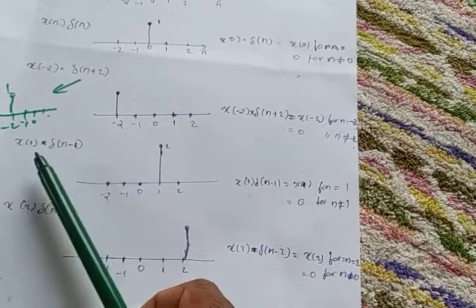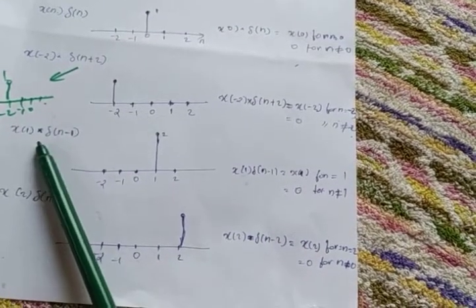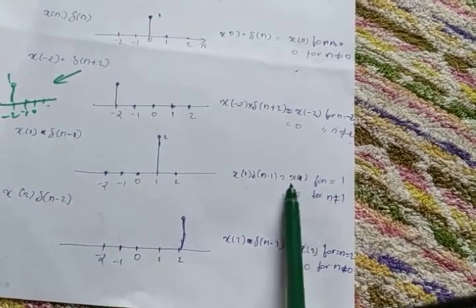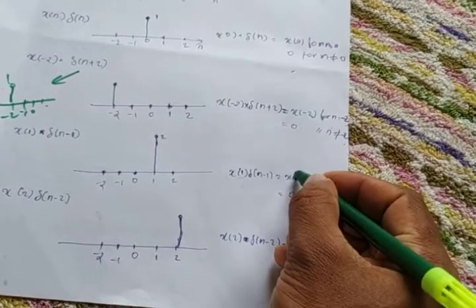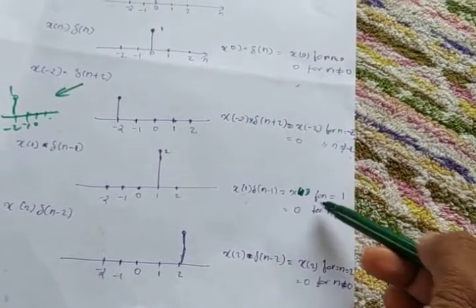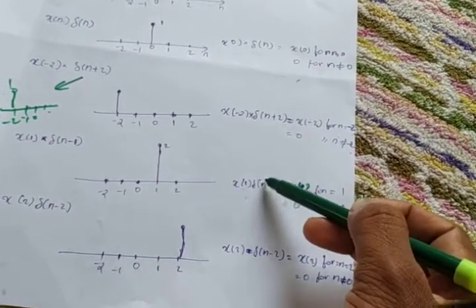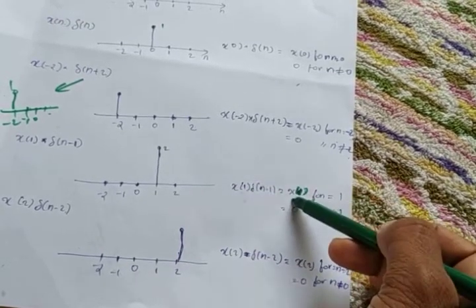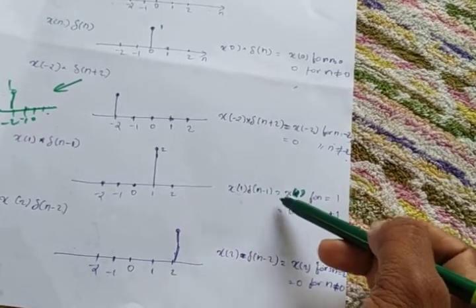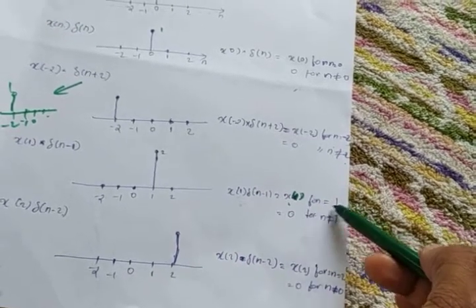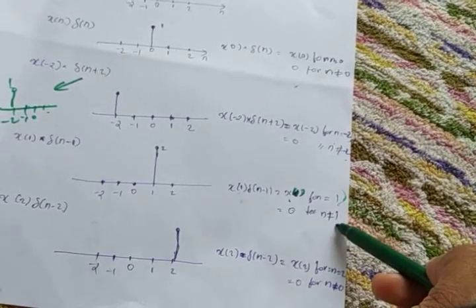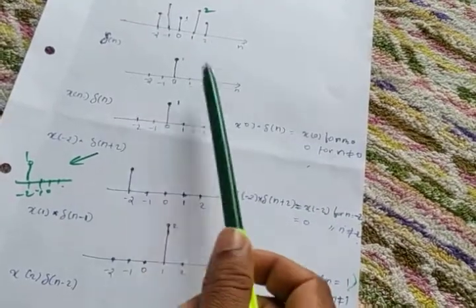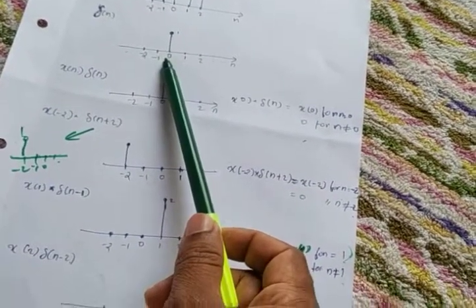So similarly, how can we write this equation: x of 1 into del of n minus 1. x of 1 into del of n minus 1 is nothing but x of 1 only. That means for n equal to 1, you put n equal to 1 here, 1 minus 1, 0, del of 0 only, no? So del of 0 means 1. 1 into x of 1 only. So x of 1 into del of n minus 1 is nothing but x of 1 for n equal to 1. What will happen if n is not equal to 1? Definitely this term will be 0. Why? Because the impulse exists only at n equal to 1.